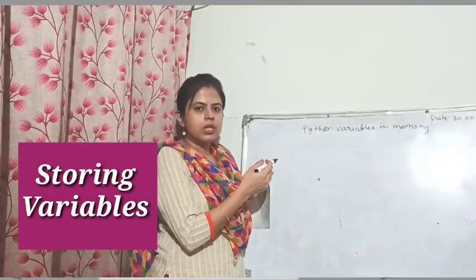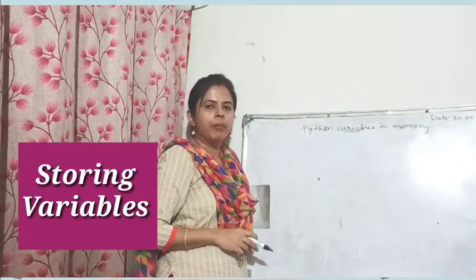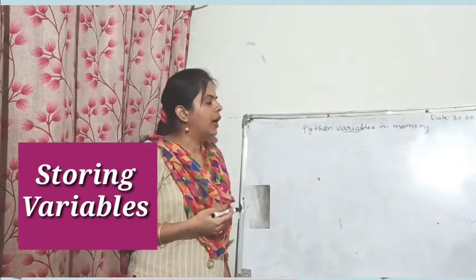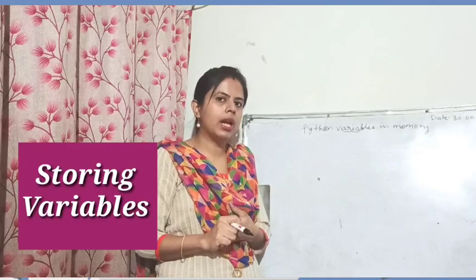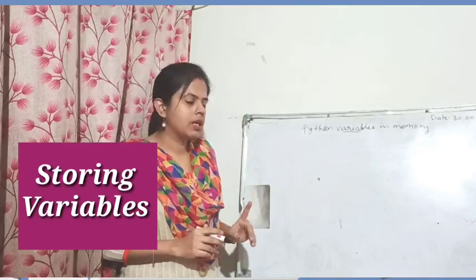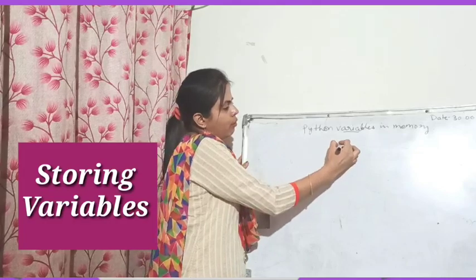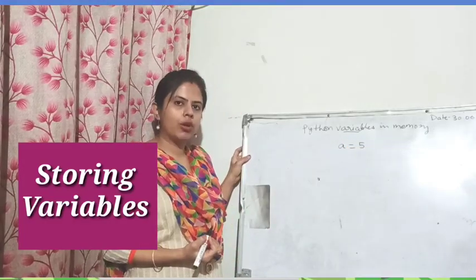Okay, so let us now see how variables are stored in the memory of Python. Let me first tell you how Python variable storage in memory is different from other programming languages. Let me give you one example. When I assign a value to a variable, suppose I have written here a is equal to 5.